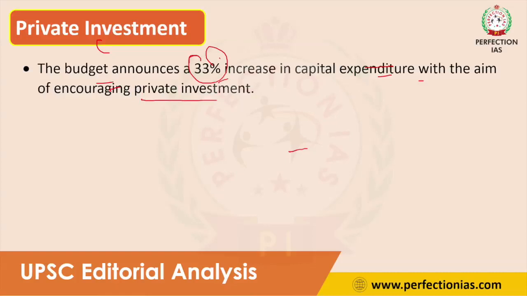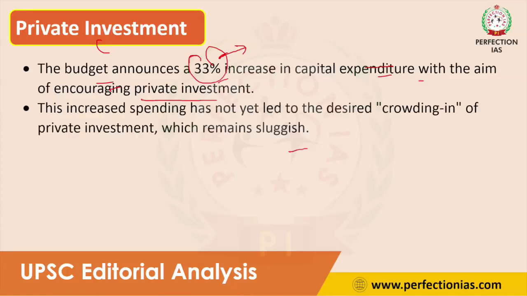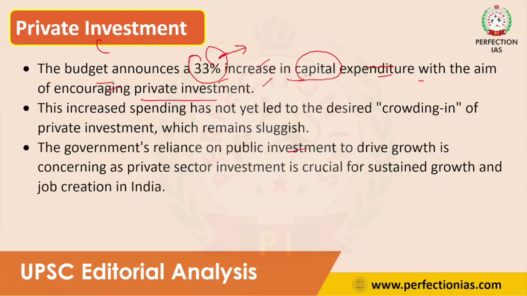This happens in a normal year, but currently it is not happening. Even though the government is increasing its capital expenditure, private sectors are not investing. Due to various global and domestic factors, the government's reliance on public investment to drive growth is concerning. Private sector investment is crucial for sustainable growth and job creation.